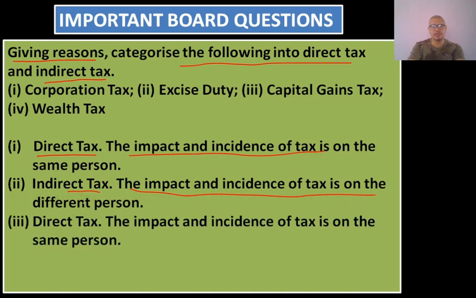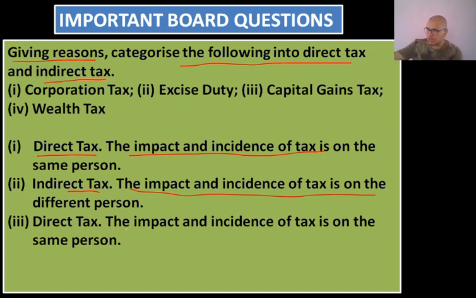Capital gains tax. Capital gains tax is imposed on such income which we earn through the sale of shares, mutual funds or any other bonds, etc. When we are gaining through our investment in shares, or through our investment in bonds or fixed deposits, it is termed as capital gains, and the tax imposed on that is known as capital gains tax.